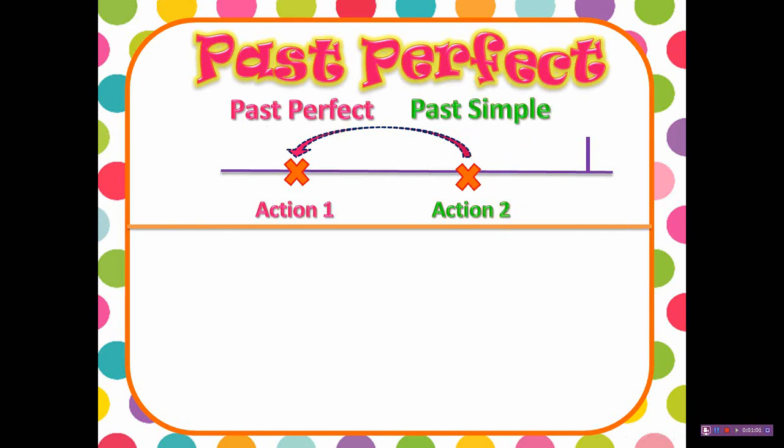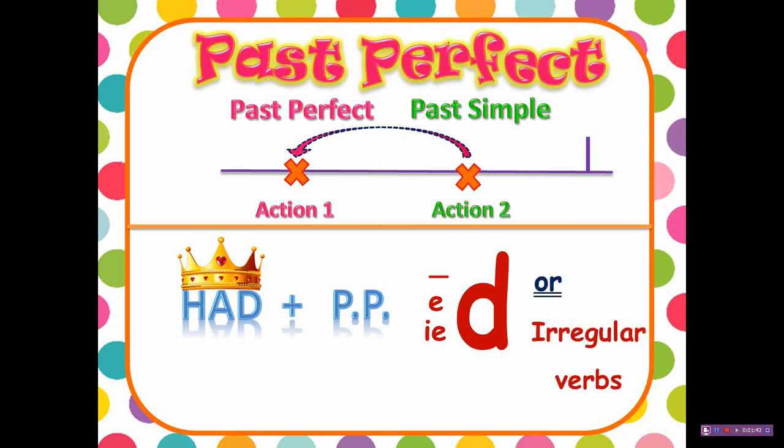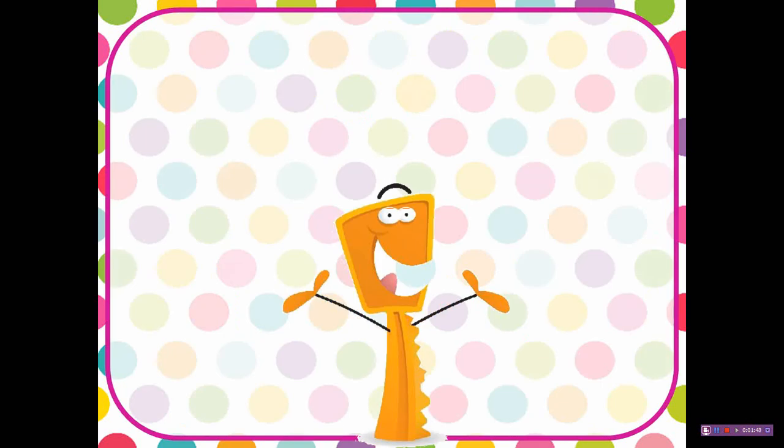And we agreed that we form the past perfect writing had plus the past participle, and had here is the queen that is doing anything and everything, and we are going to know why and how. And the past participle is formed by adding d or ed or ied to the regular verb, and if it's an irregular one we have to memorize it. Okay, let's know more about the key words of past perfect.